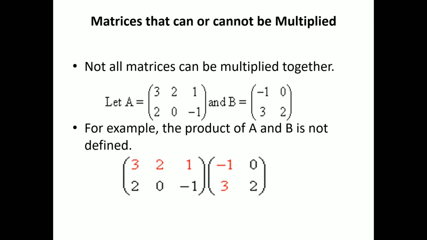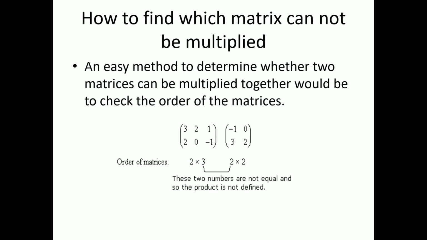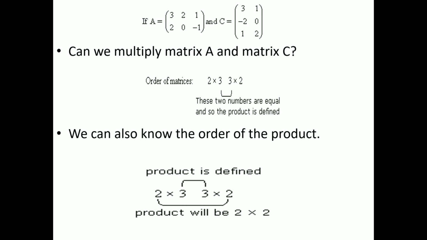All matrices cannot be multiplied. If we are given two matrices, say A and B, then the matrices can only be multiplied if the number of columns in matrix A is equal to the number of rows in matrix B. An easy method to determine whether two matrices can be multiplied together would be to check the order of the matrices. We can multiply matrix A and matrix C since the number of columns in matrix A is equal to the number of rows in matrix C. By this method, we can also know the order of the product as shown.